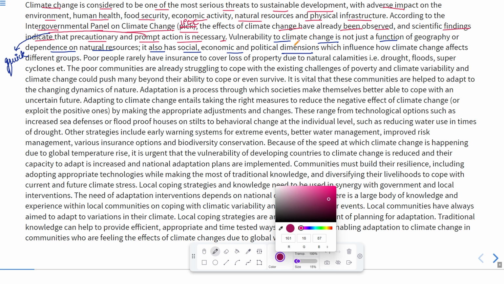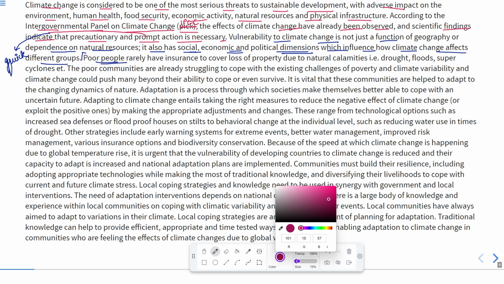It means this vulnerability to climate change, the cause of climate change that has made things vulnerable, it means weak. This is not only because of geography, it means geographical features, for example the landscapes, the making of roads, the cutting of the forest. This is not the only cause. What else are the causes? Other causes are the social, economic and political dimensions as well, which influence how climate change affects different groups.